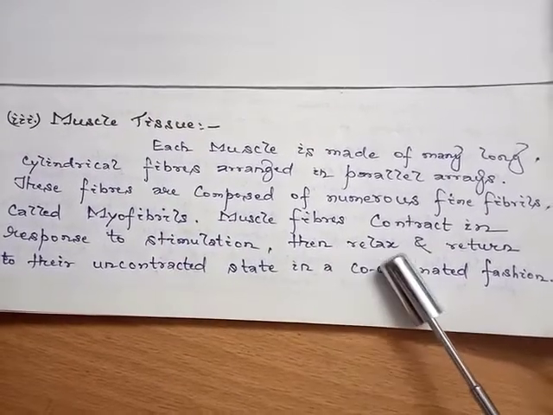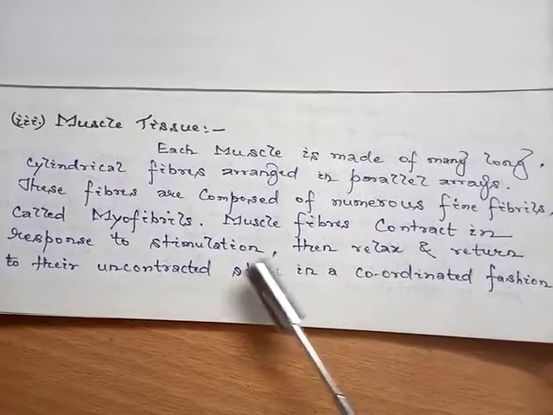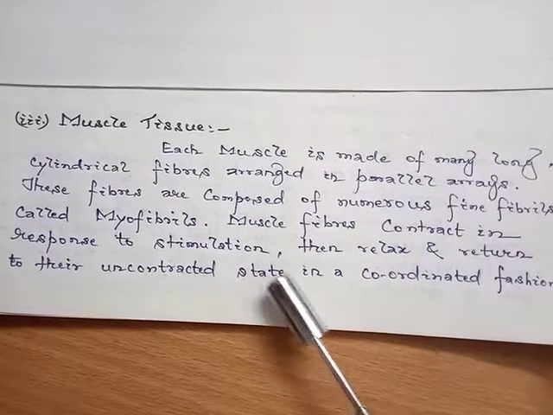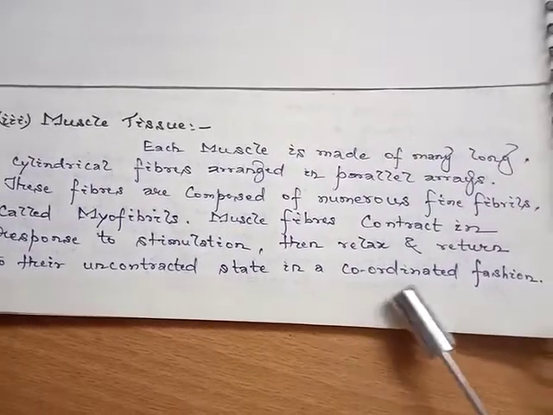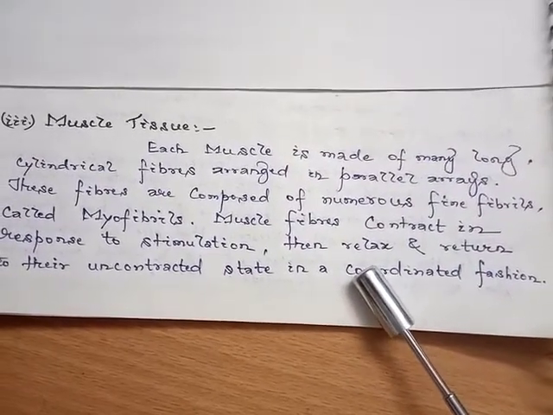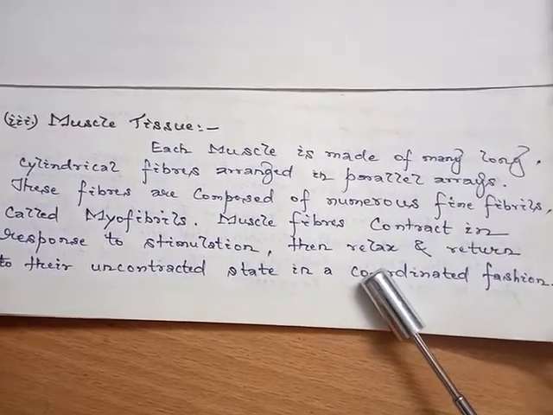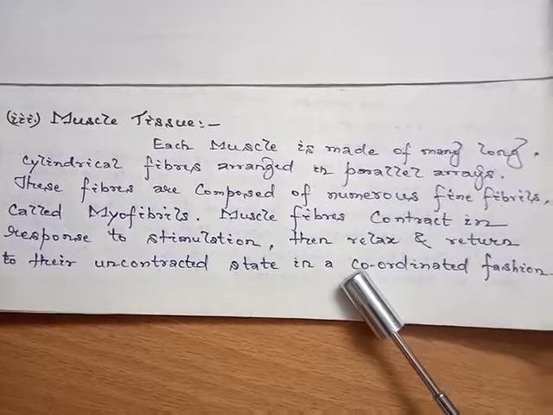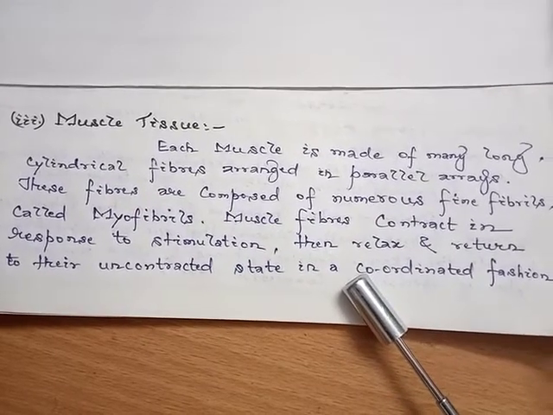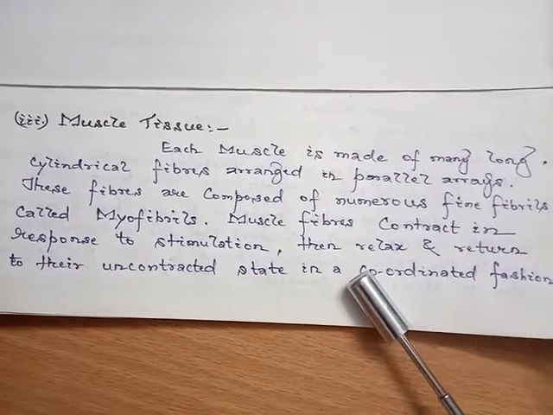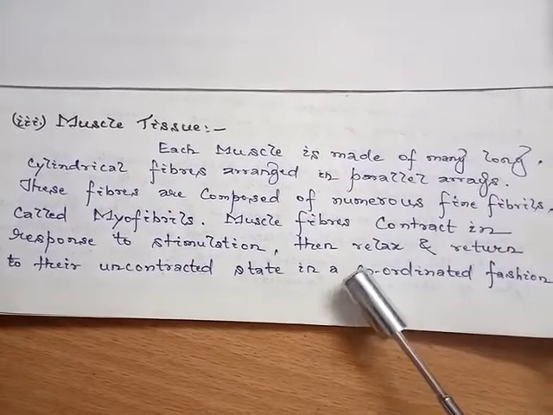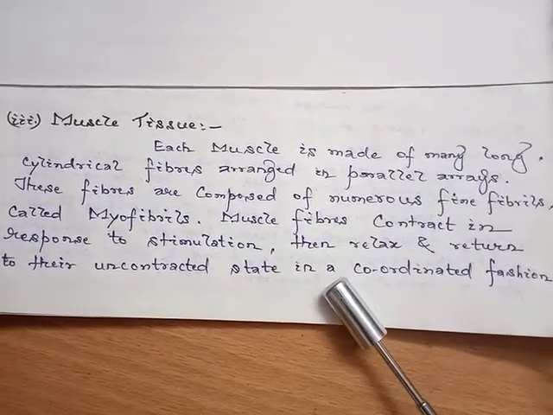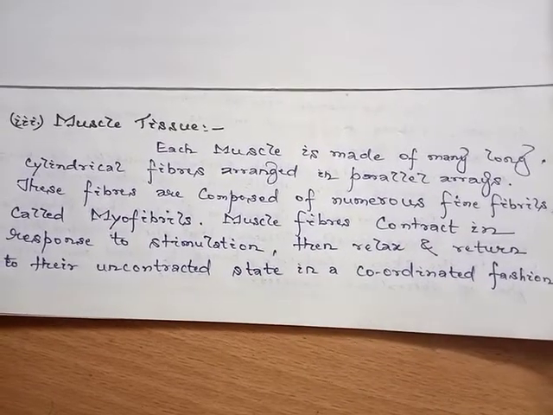Muscle fibers contract in response to stimulation and then relax and return to their uncontracted state in a coordinated fashion. So the muscle fiber has the specific property of contractility and relaxability, due to which they are able to contract and relax according to the role performed by the muscular tissue in a coordinated fashion.